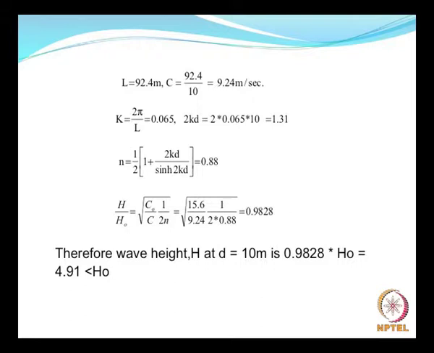Is that clear? So here it is 0.98. Therefore the wave height in a water depth of 10 meters works out to 4.91 meters. What was the deep water wave height? 5 meters. Now this is what you get for this kind of wave period and this kind of assumption of parallel water depth contours.